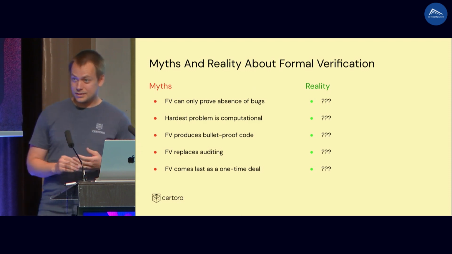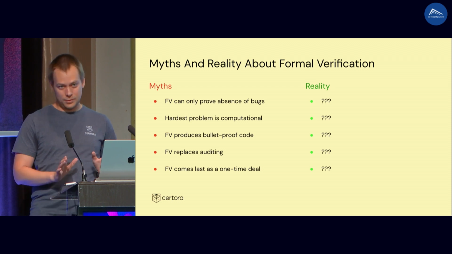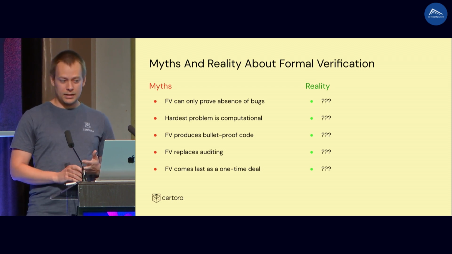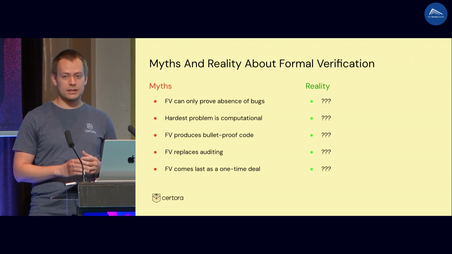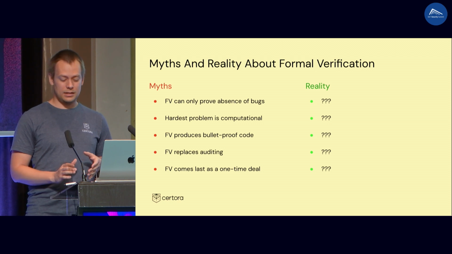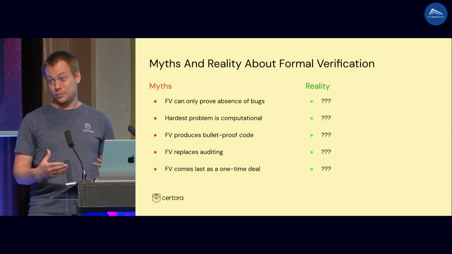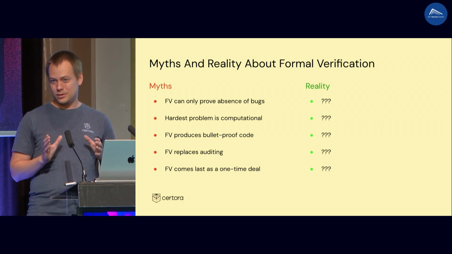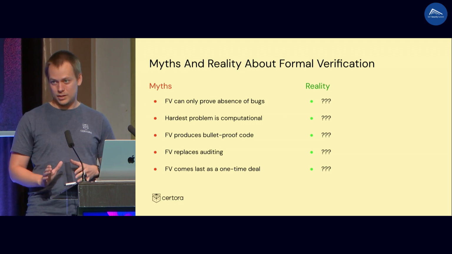There are many myths and claims about formal verification. Maybe we have heard about these. I don't know how much you actually know about formal verification. Some of these myths say that formal verification can only be used to prove things, or that the hardest problem is computational, meaning that formal verification does not scale for real programs, okay? Because you are really providing this guarantee that there are no bugs, like no execution can lead to a bug.